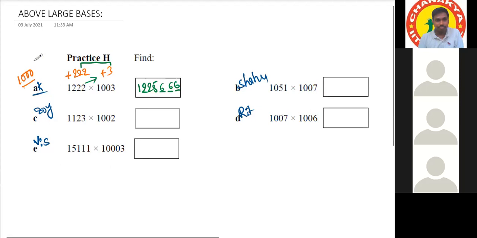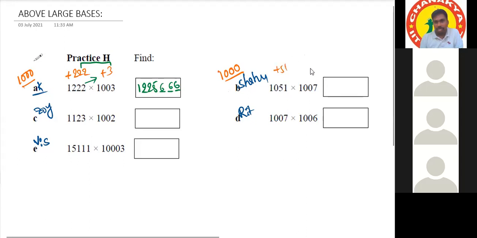Then Shahu. Here the base is 1000, since the number is 1051. The first number is plus 51 and the second is plus 7.